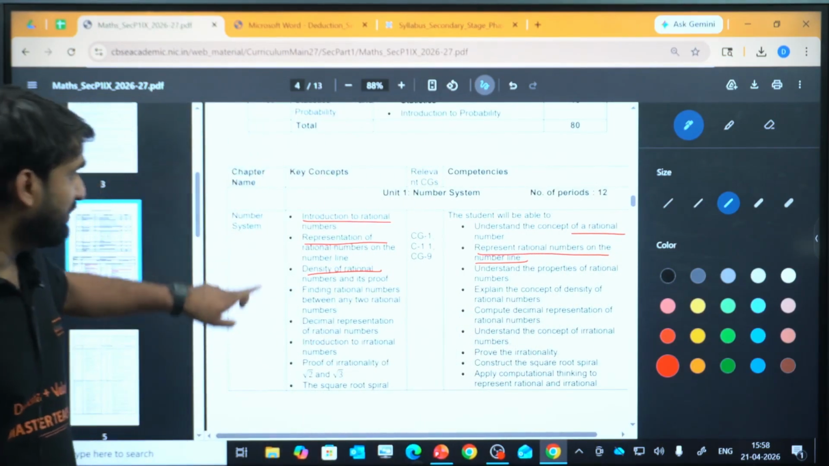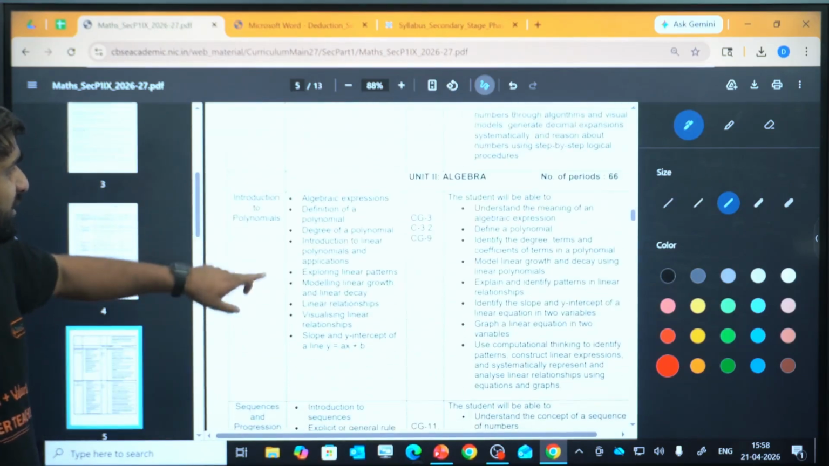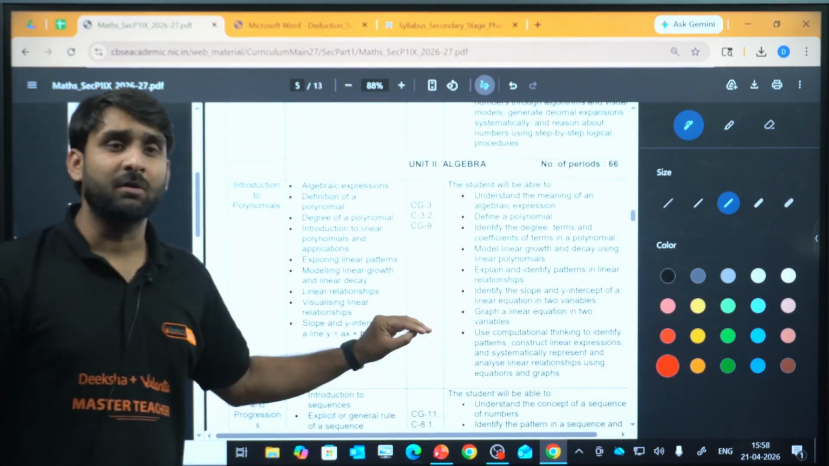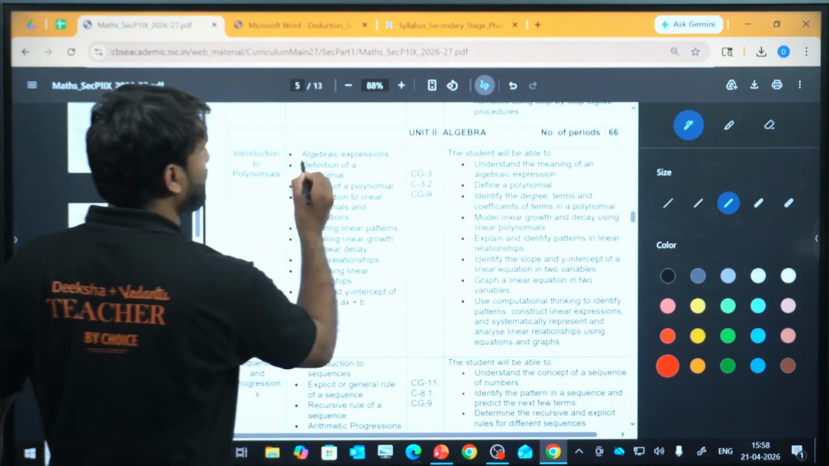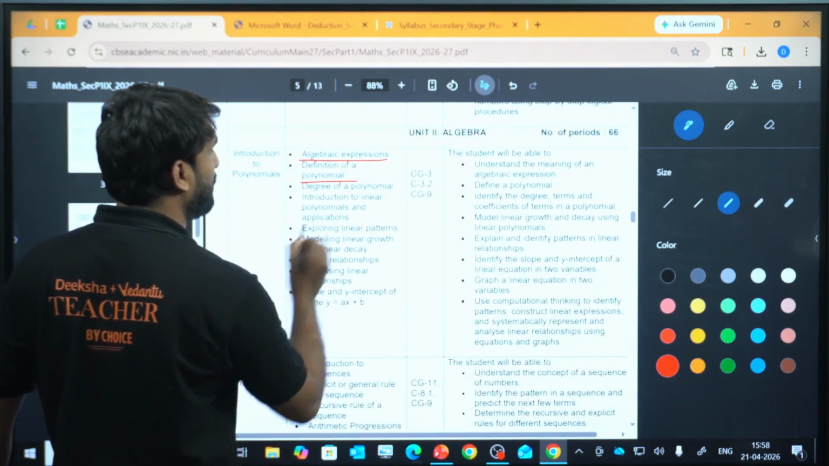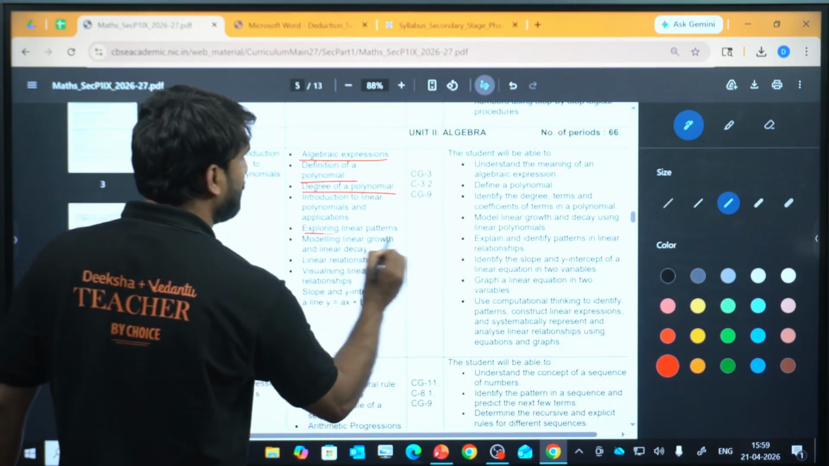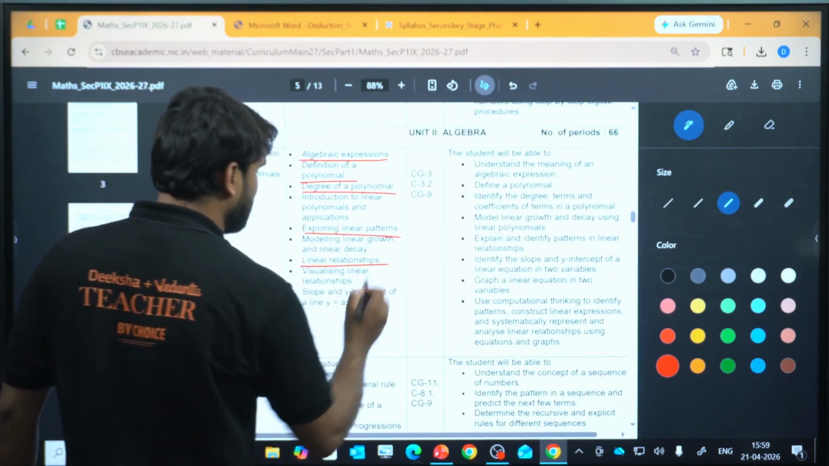So this is all about number system. So these are the breakdown of the syllabus. If we talk about the algebra part, in algebra, polynomial is there, so you have to study about algebraic expression, definition of polynomial, degree of polynomial, exploring linear patterns, linear relationship and all.